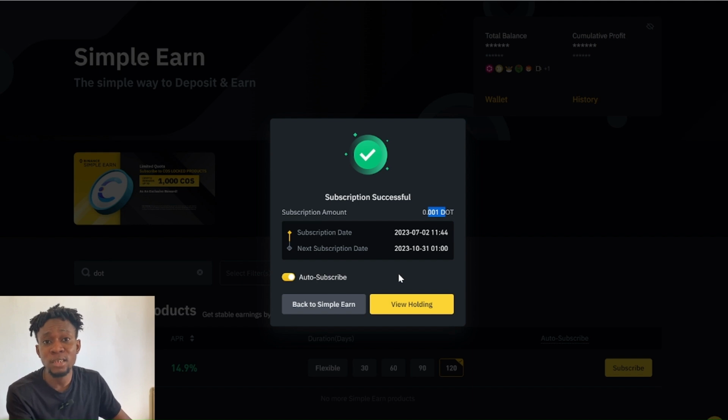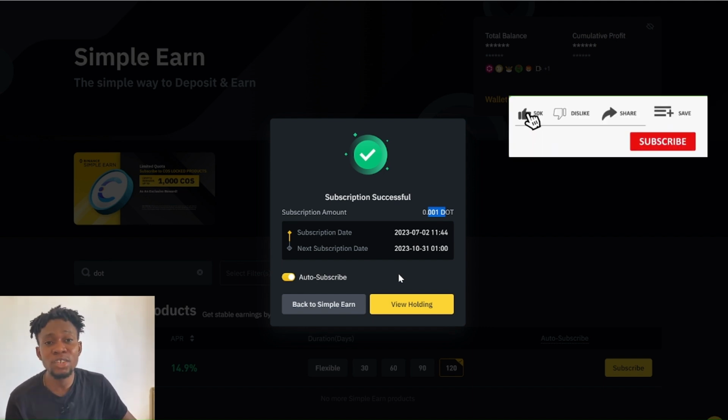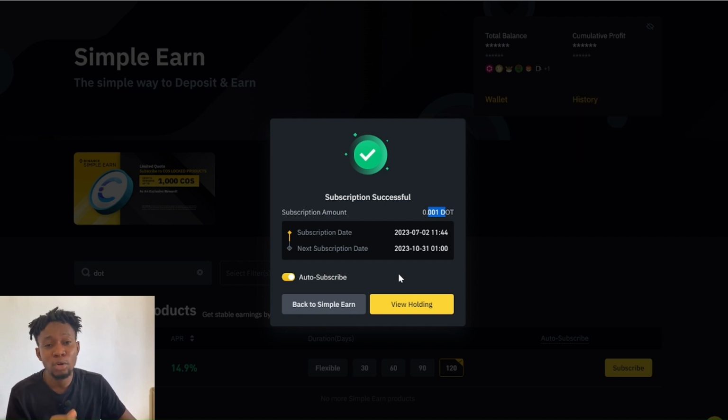Mind you, if you are staking a huge amount of money, let's say for instance you have $1,000 or $10,000, and you were able to stake this for at least one year, and this token remains the same, and did not decrease or go up in value, at the end of this staking period you'll be receiving $149 return on investment. And you don't have to do anything in this staking process. You just have to sit back and follow this step-by-step guide, and make sure you do your own research before you take any step in this video.